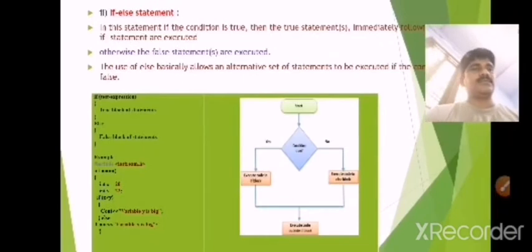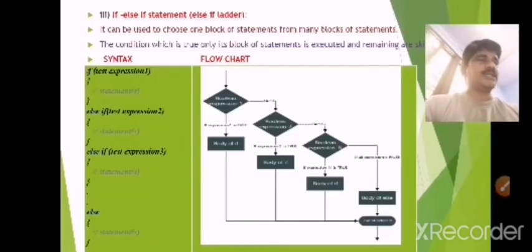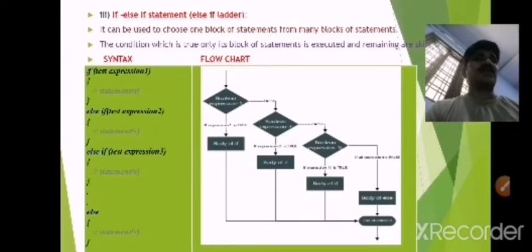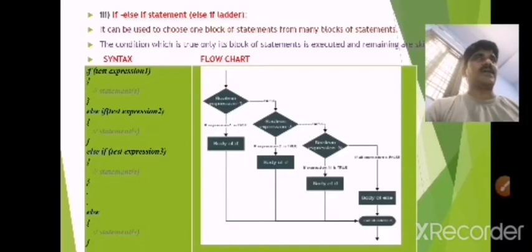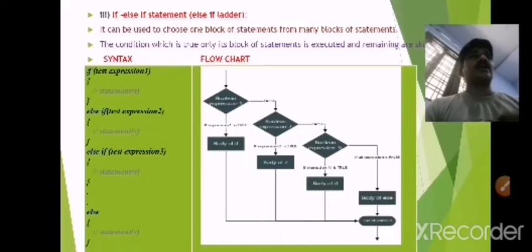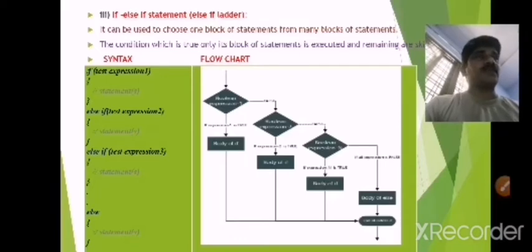Next one is else if. It is also called the nested if, if else if statement. So here we have to check the first if condition. If the condition is true, then it will display the statement and exit from the loop. Else if it is not possible, again it will check another condition. If that condition is true, then it will display and exit from the loop. Of course, if in the second stage the condition is false, then only it will check another condition, till an if condition gives a positive result.